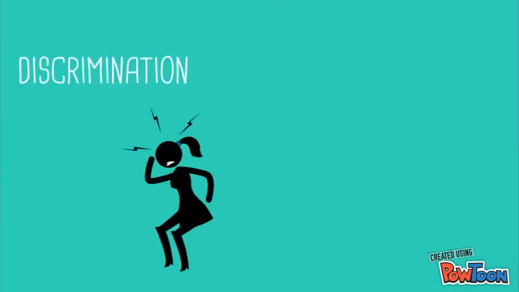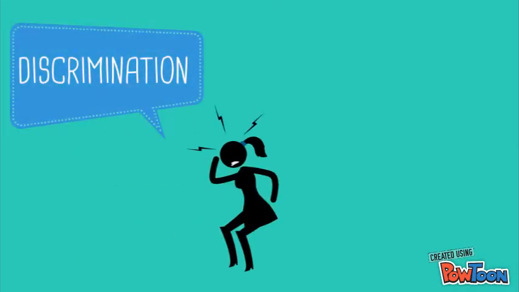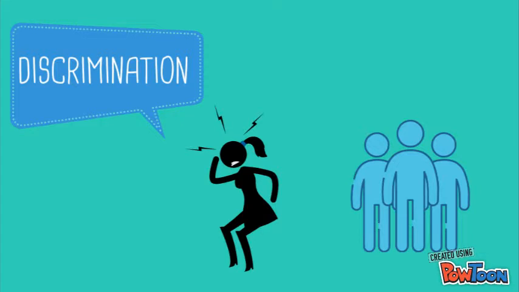Discrimination is when prejudicial attitudes cause members of a particular social group to be treated differently than others in situations that call for equal treatment. It is the behavior that can result from prejudice.